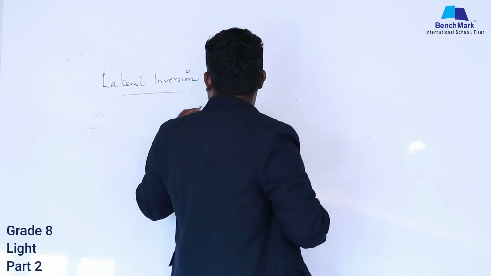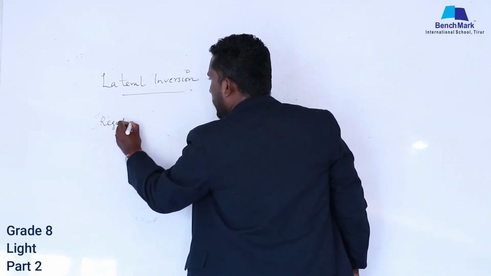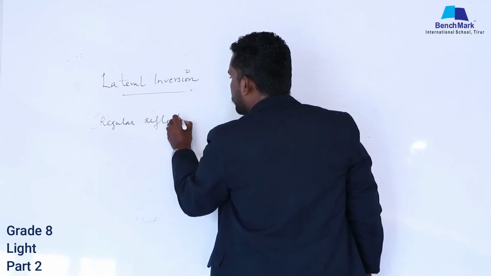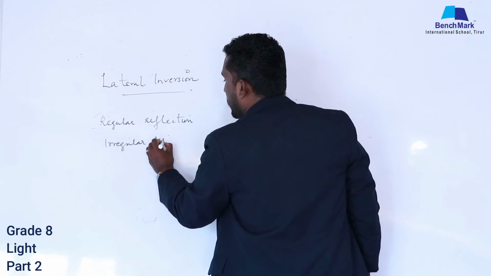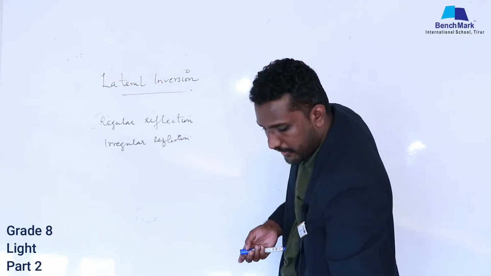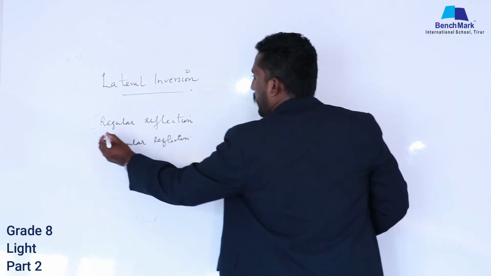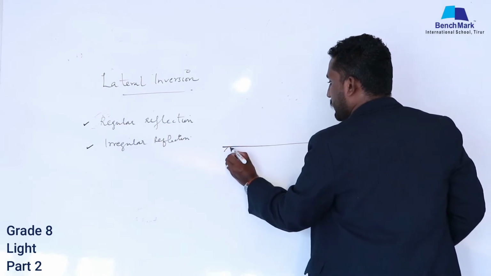Next we are going to discuss the second topic, that is regular reflection and irregular reflection. Topic 1 is regular and topic 2 is irregular. Take a shiny surface, that is a mirror.